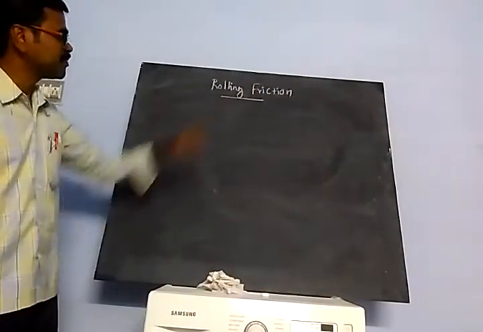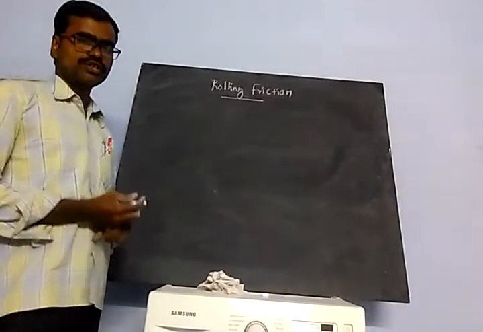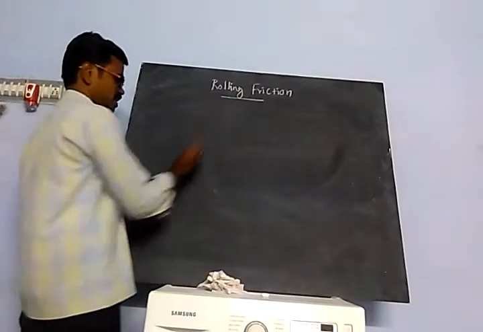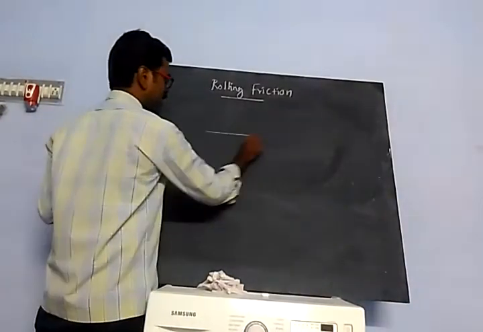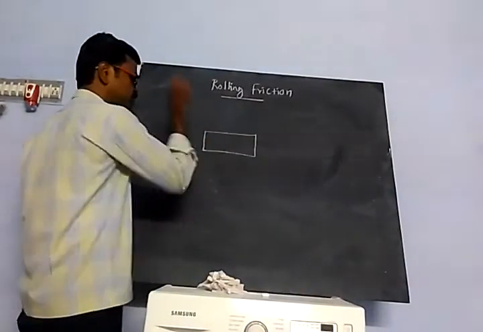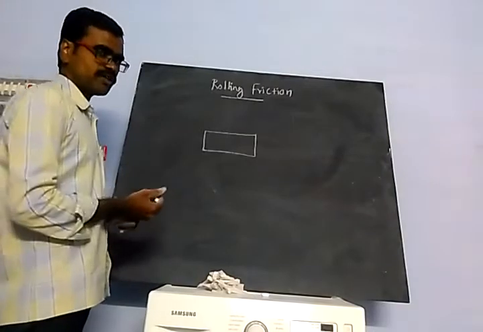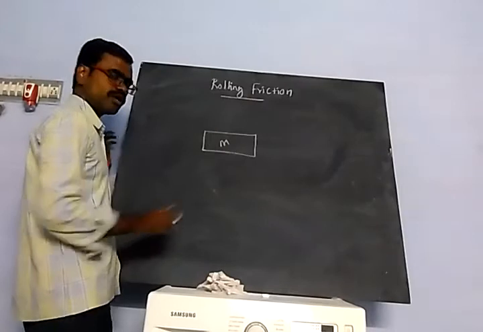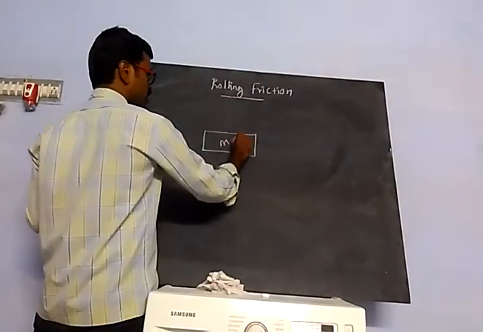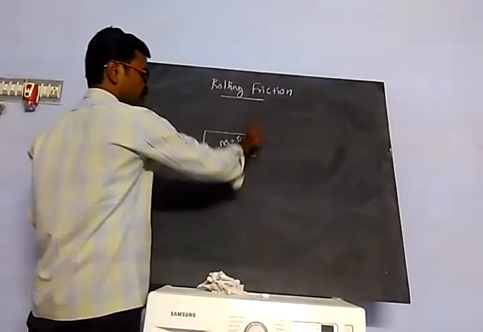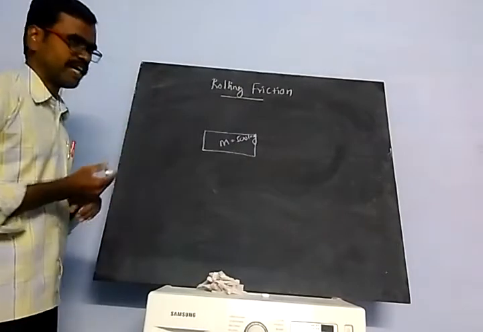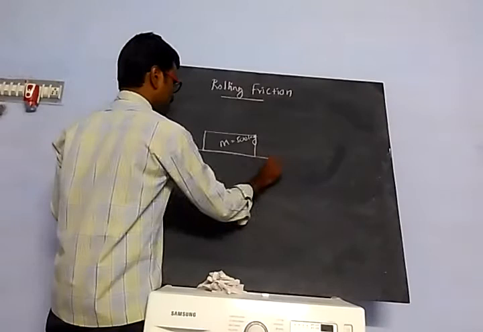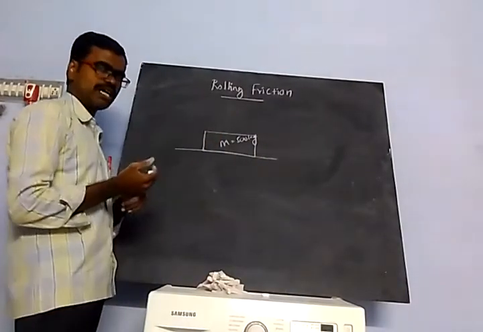Hello students. Now we are going to learn about rolling friction. Now consider one big object, having more mass. For example, if it has 500 kilograms, it will be kept in one place on a surface.